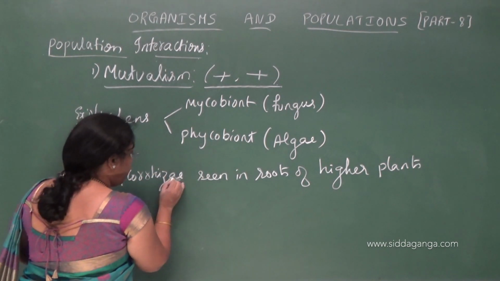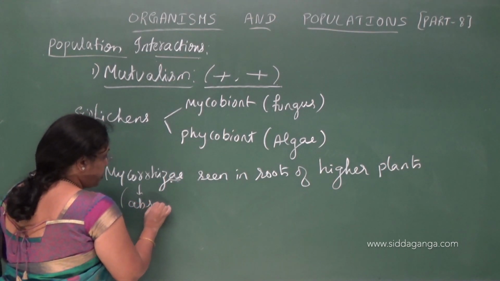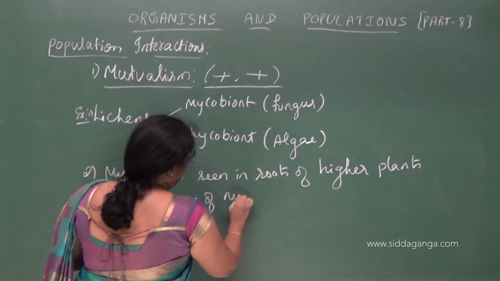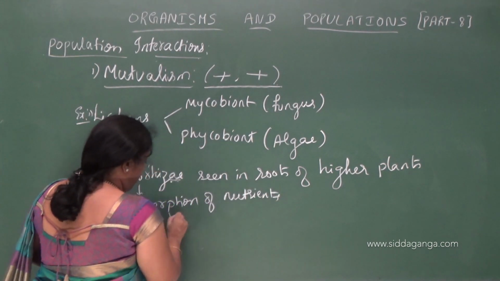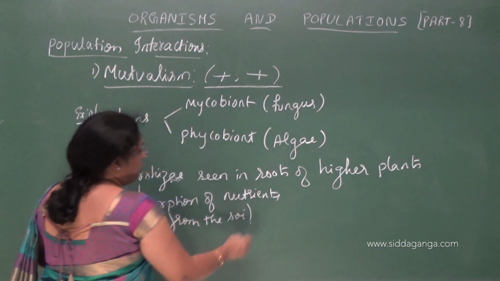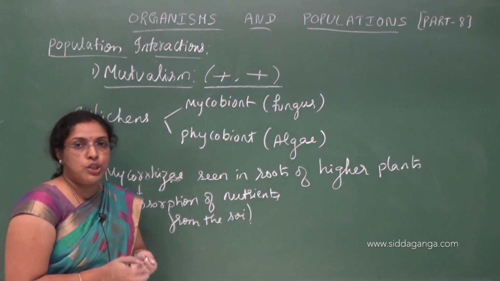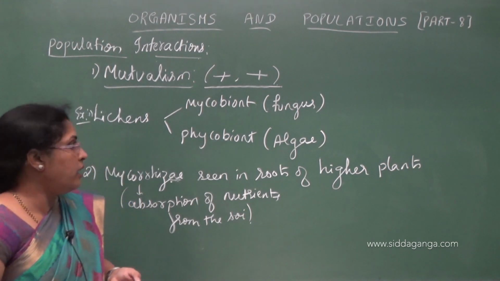They help in the absorption of nutrients from the soil. In turn, the plants will provide them food, photosynthetic products which contain carbohydrates.